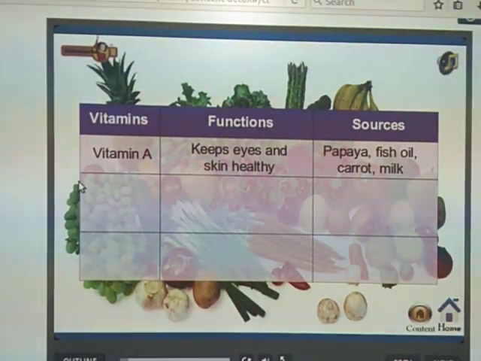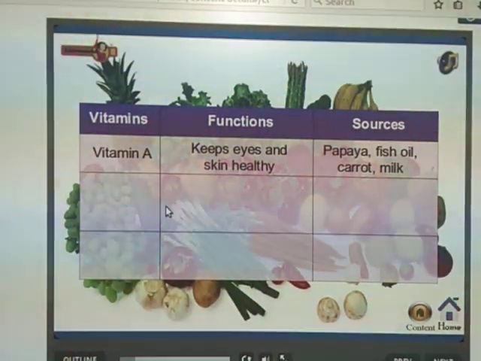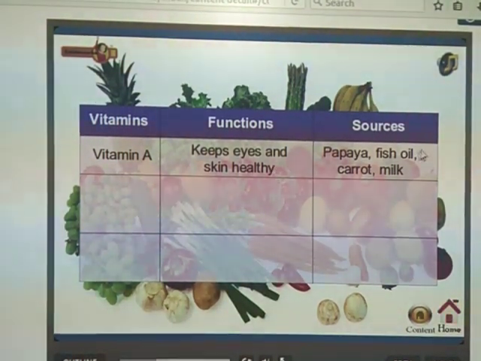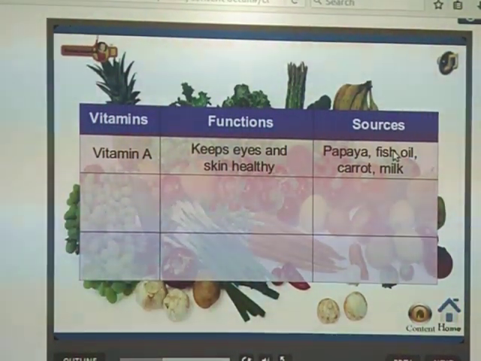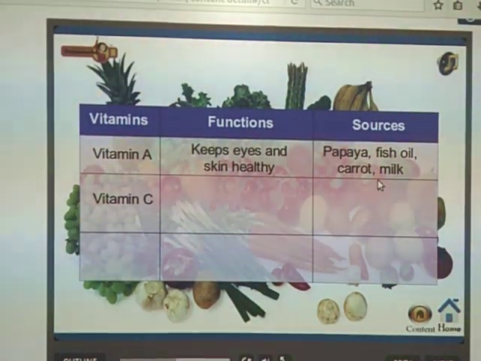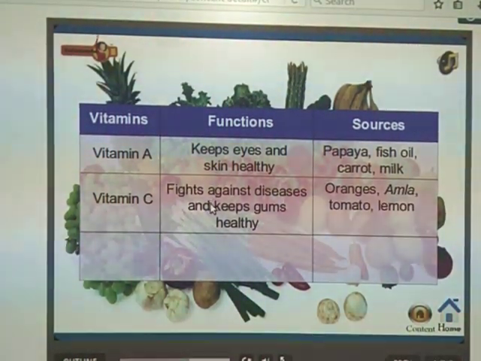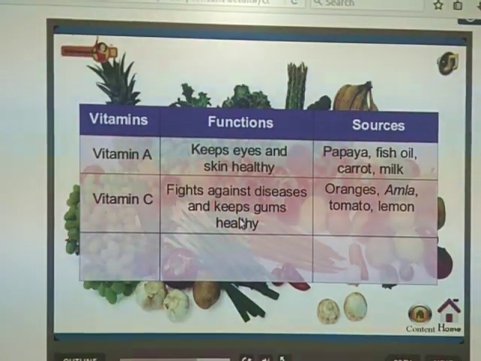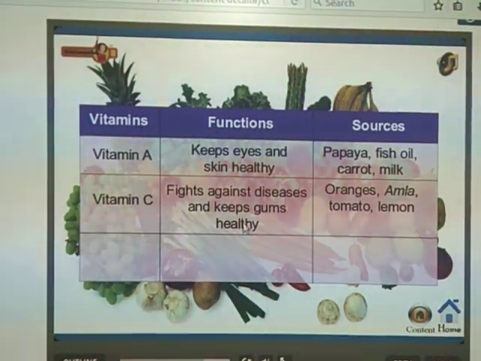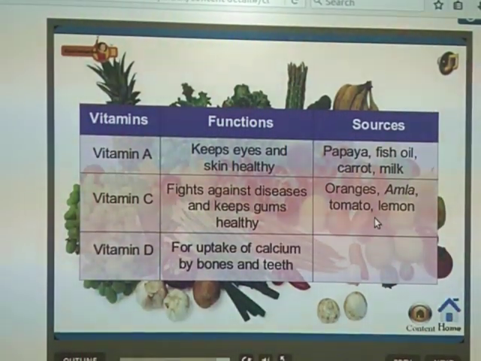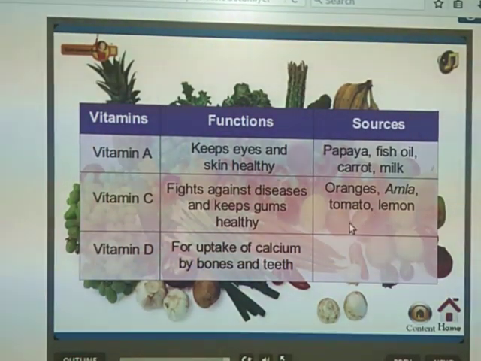Now let us discuss the types of vitamins one by one. Vitamin A keeps our eyes and skin healthy. What are the sources of vitamin A? The vitamin A content food items are papaya, fish oil, carrot and milk. Next is vitamin C. This vitamin C fights against diseases and keeps gums healthy. What are the sources of vitamin C? That is orange, amla, tomato and lemon.